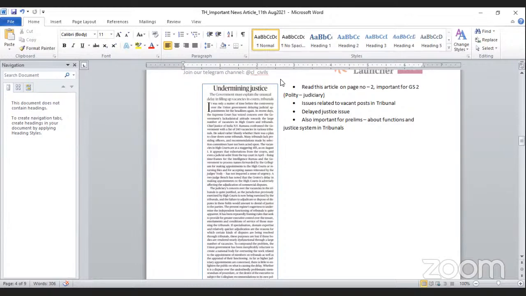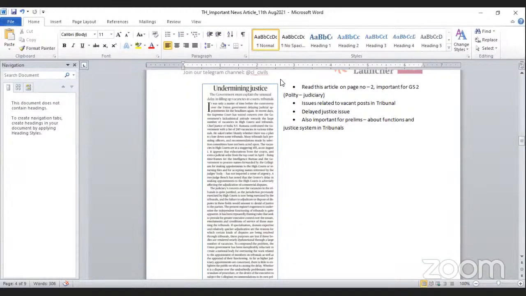Impact of vacant posts of such bodies or organizations, and especially tribunals. So what you need to know is the functions of tribunals, why they have to be set up, who are their members, what different types of tribunals there are in the country, and what the idea behind setting them up is. Some important tribunals: for example, labor courts, where it has been discussed who would be the members of that tribunal. Then NGT, the National Green Tribunal.